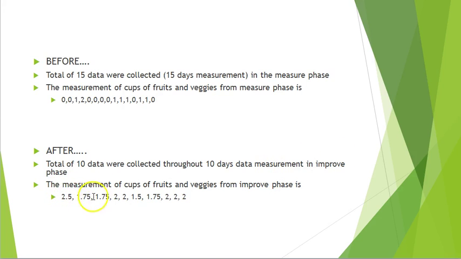So these are the data, the amount of fruits and veggies after I implemented the solution, which is about 2.5, 1.75, etc. So from here, we're going to use the t-test statistics to measure to see if there's any significant difference before and after implementing the solution.